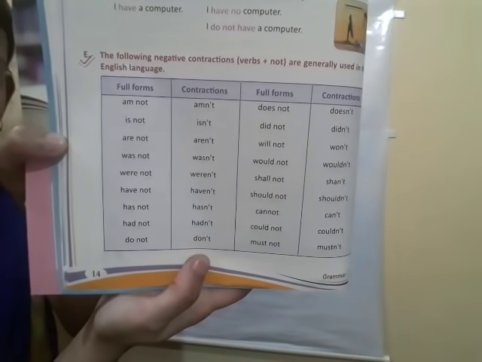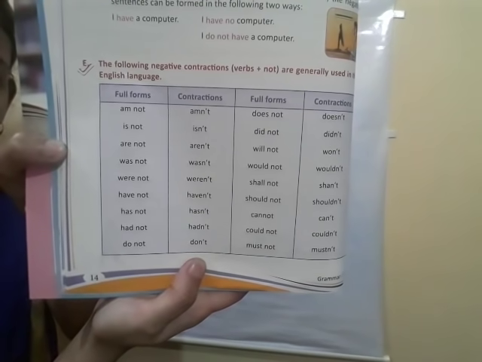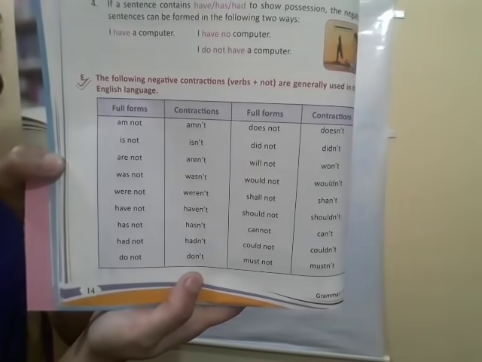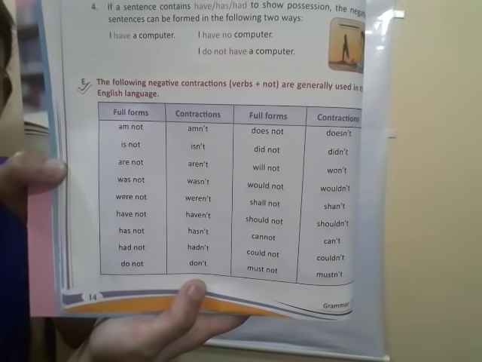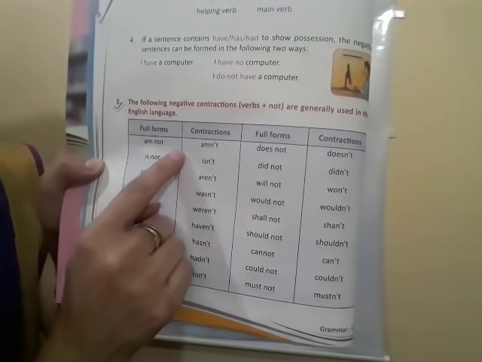This is given already in your book. You can see full forms and contraction forms: "am not," "is not," "isn't."